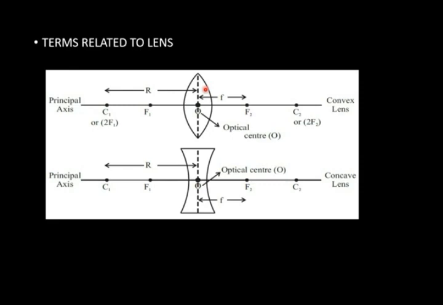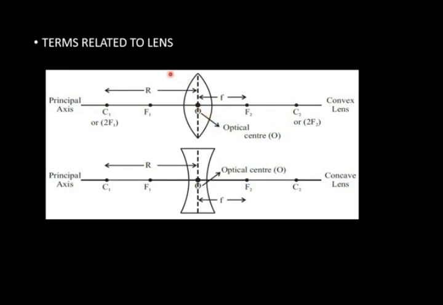Focus is a point on the principal axis through which the ray of light will pass after refraction. The distance between focus and optical center is the focal length. A point on the principal axis from which a ray of light travels without changing its path is called the optical center.